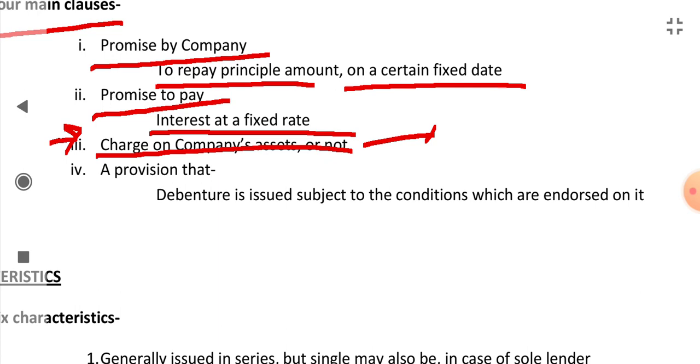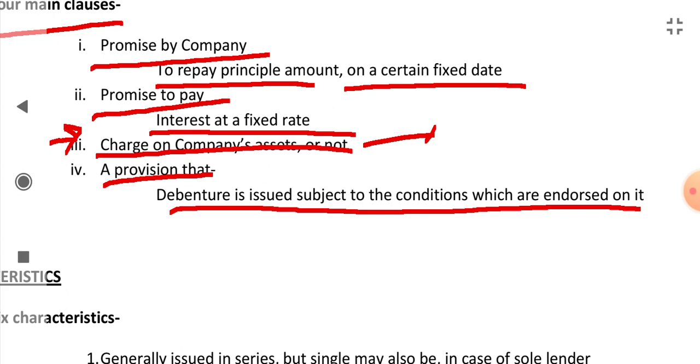And there is a provision also contained in the debenture which states that the debenture is issued subject to the conditions which are endorsed on it. If there are any conditions subject to which the debenture is issued, they are endorsed on the debenture certificate.